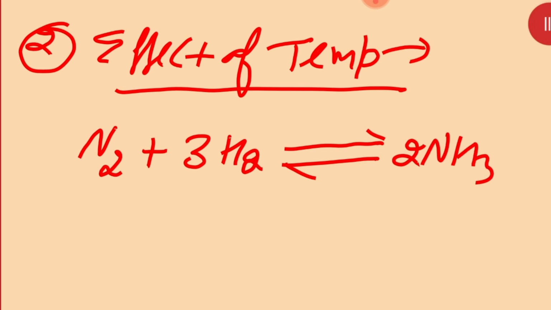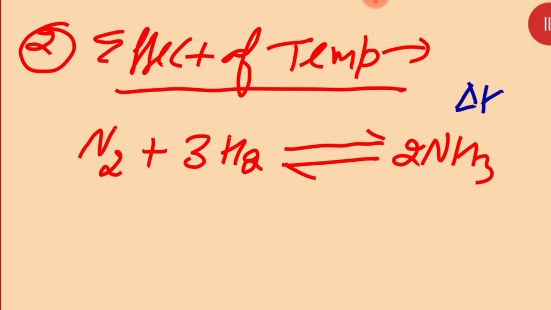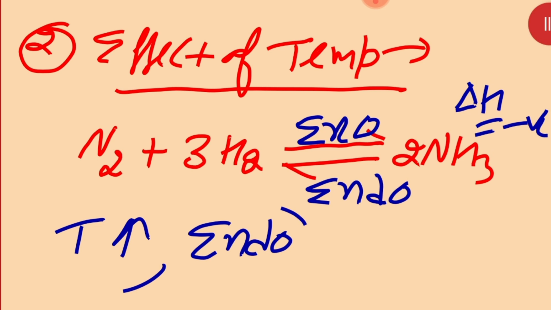Now the delta H value is negative. Here it is exothermic, and here it is endothermic. Then what is going to happen when we increase the temperature? The equilibrium will shift towards the endothermic side always.